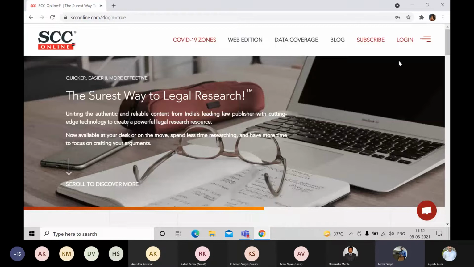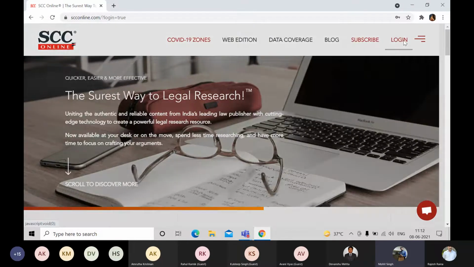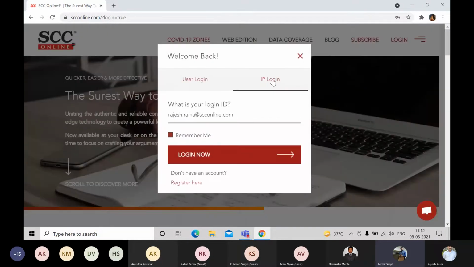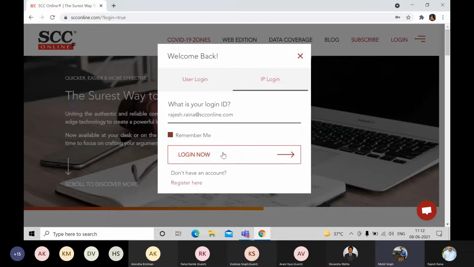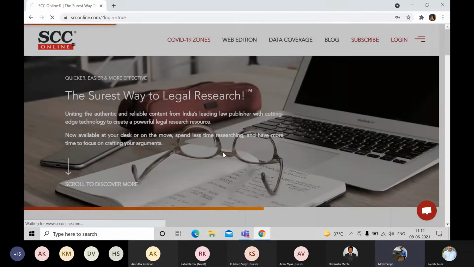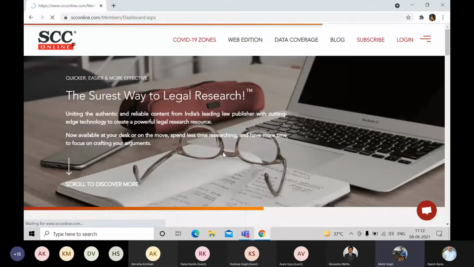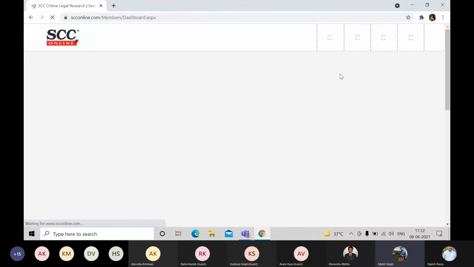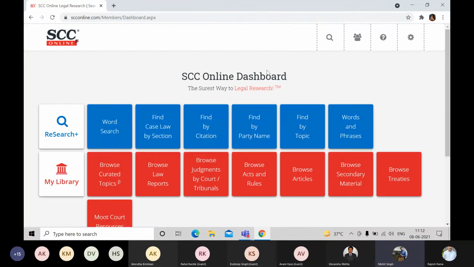So Mr. Anna has shared his screen. I hope the same is visible at your end. We are going to click on the login button, and in the IP login, we can see we have the register here button over here, right? We have already seen how to register ourselves. So now we are going back in the SCC Online dashboard.